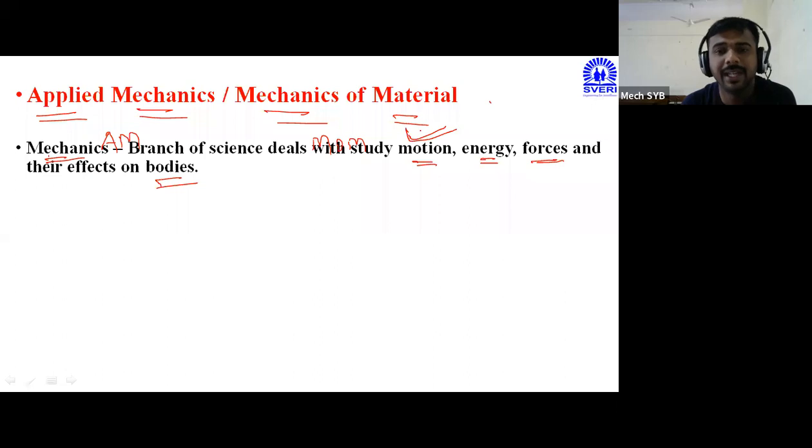But if a gear starts rotating, that rotation itself affects that particular gear, and we have to calculate those effects. This is the meaning of mechanics. Again, energy. What is meant by energy?